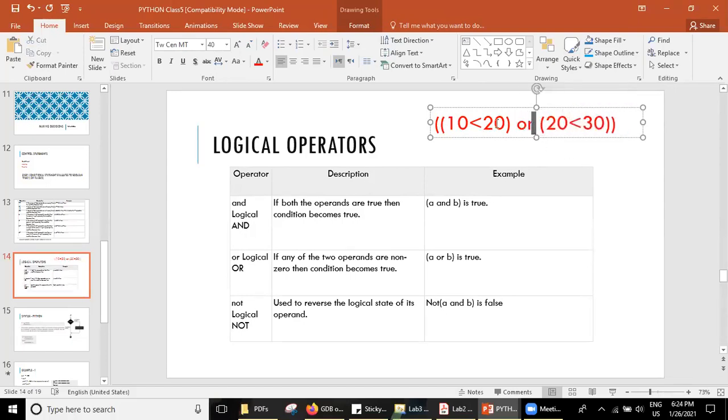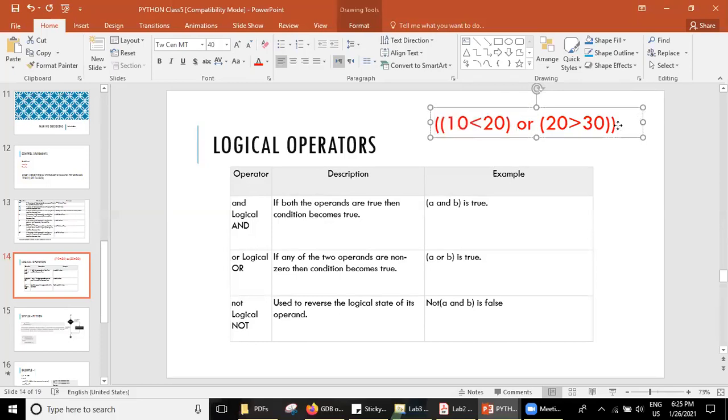Or is like this. If any one of the operations is true, then the whole operation will be considered as true. This is false, this is true, but this will be considered as true because any one is true. Where is the not operation? Not A and B. How it is done is, whatever the operation is, that will be reversed.